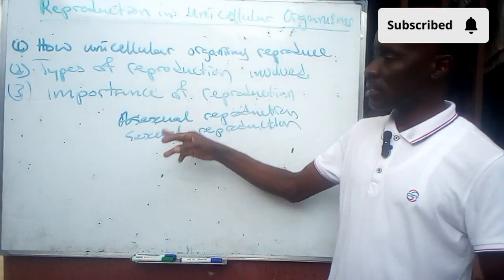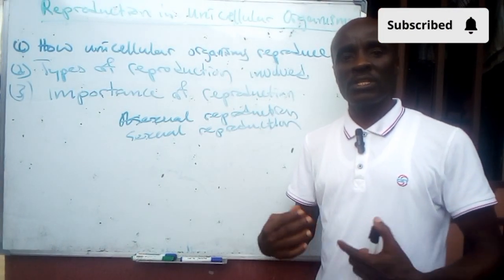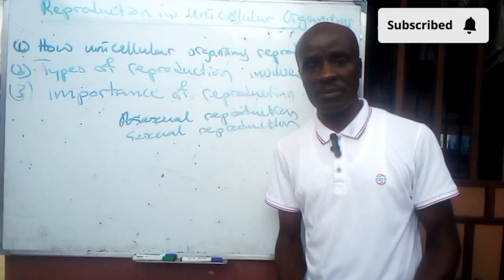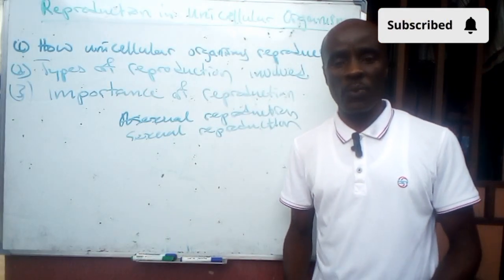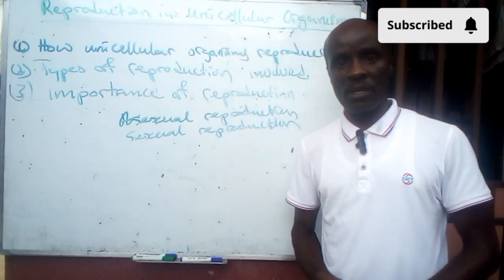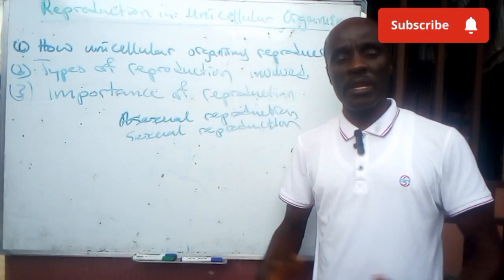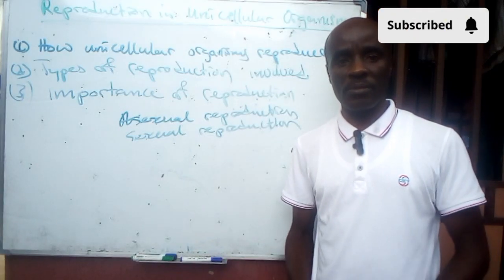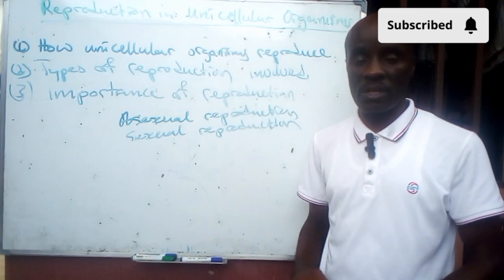Now, in asexual reproduction, the organism has to divide itself. It divides into two, forming two daughter cells. Some of them can also divide into many cell units, giving us multiple cells.